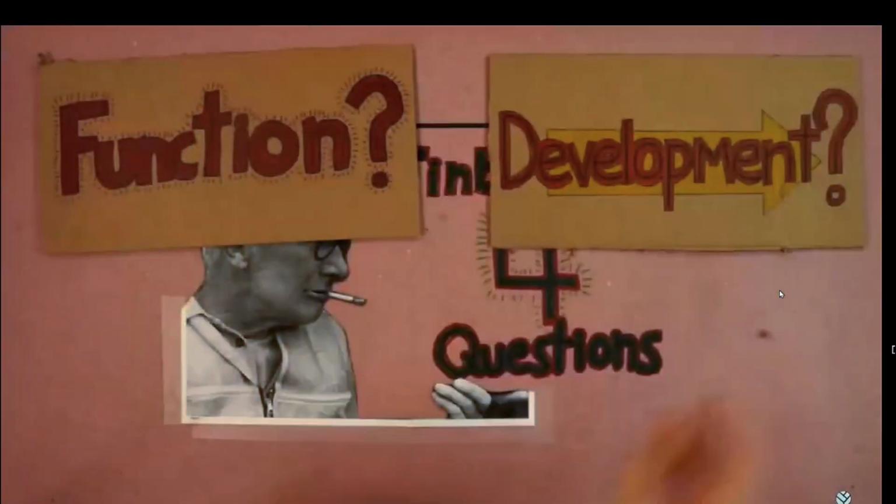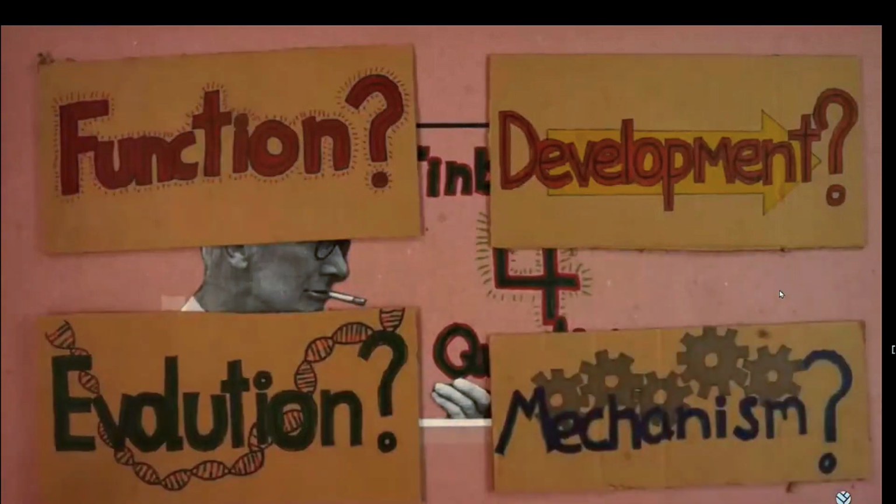However, just understanding mechanism won't get us very far. We need answers to all 4 of Tinbergen's questions if we're to really know why a trait is the way it is. Well, there you have it. Tinbergen's 4 questions for understanding biological form are function, development, evolution, and mechanism. What these questions show is that there are many different ways that we can explain living systems, and these different explanations are not mutually exclusive. In fact, they're complementary. It's only by taking a variety of perspectives that we can gain any truly meaningful understanding of the biological world within which we are embedded.